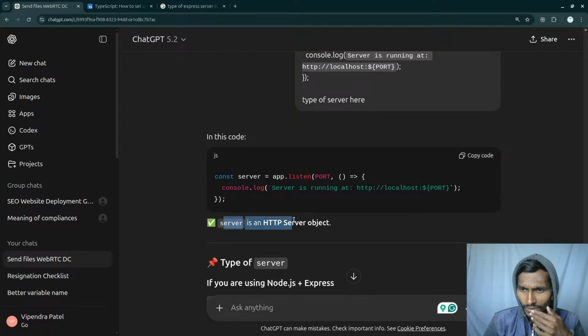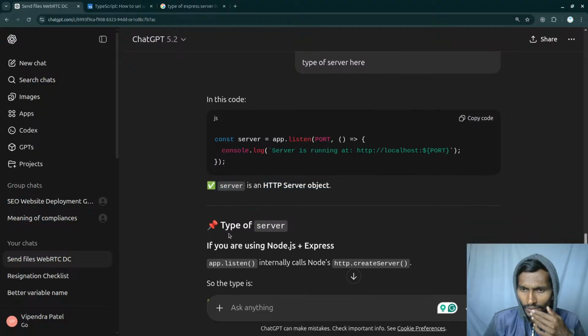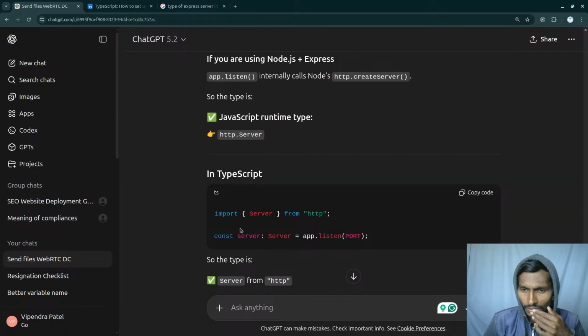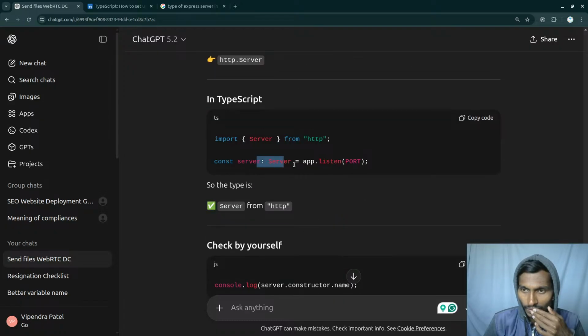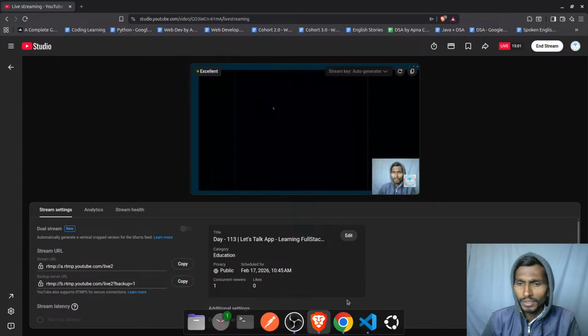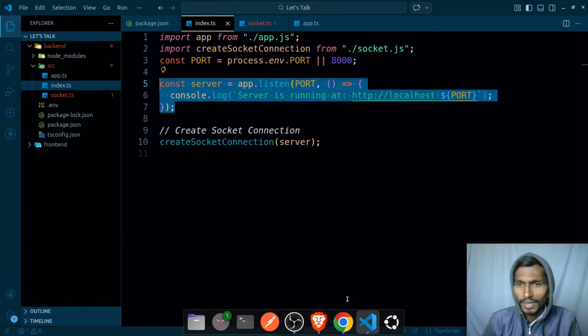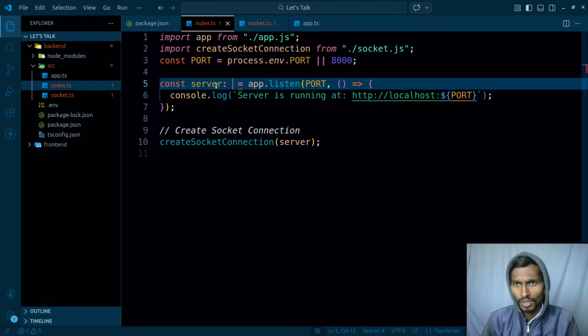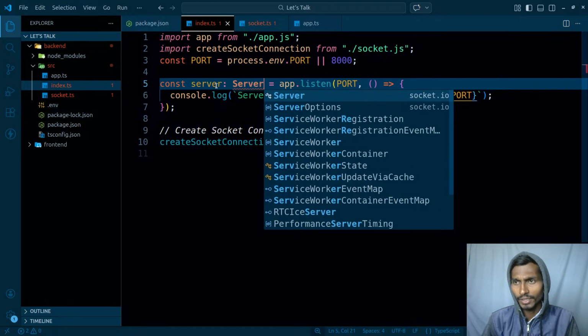In this code, the server is the HTTP server object. So type of server, if you are using Node.js plus express app.listen, internally creates a HTTP create server. So the type is a JavaScript HTTP server. So I'm gonna be creating the server from the HTTP, and then this is how it's going to be assigned. Okay, that's fine, not a problem. So what it is simply telling me is that ultimately indirectly it creates the HTTP server. So I can have my server here that will actually be coming from HTTP, that I don't have that.